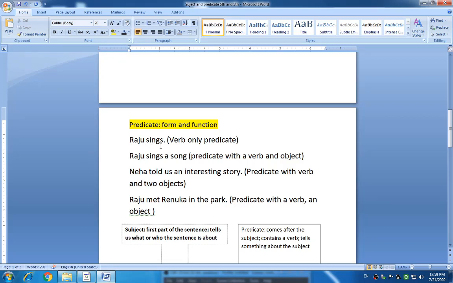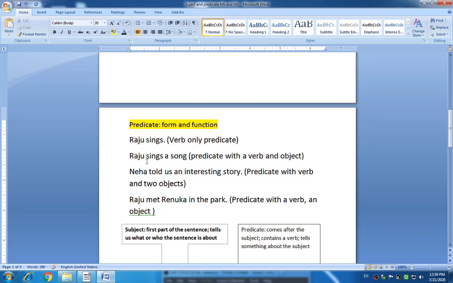Look at these things. Predicate, form and function. Raju sings. Tell me, students, is there any remaining part? No, obviously not. But here the action of singing is done by Raju. So sings is a verb and it acts as a predicate. If there is only a verb along with the subject, then it also acts as a predicate. Here the verb alone is the predicate. Okay, students.